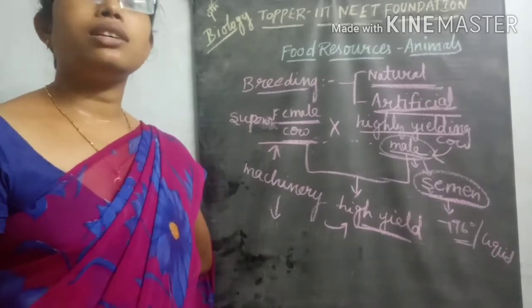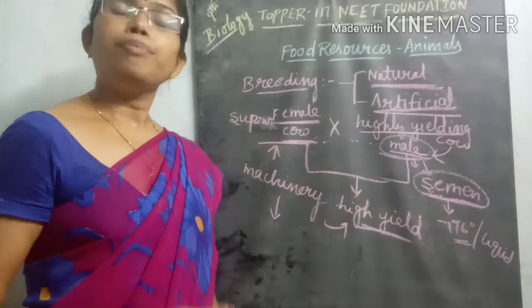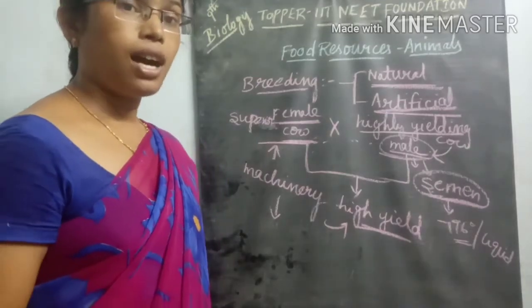So through this breeding process, we produce high milk yield in the next generation also.